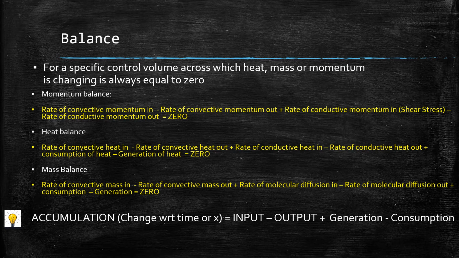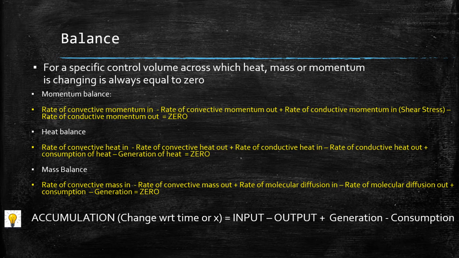So for mass balance, rate of convective mass in minus rate of convective mass out, plus rate of molecular diffusion coming in minus rate of molecular diffusion going out, plus generation minus consumption will be equal to 0. Now there is a correction in the sign of the generation term and consumption term. So generation will always be positive and consumption will always be negative, correct?